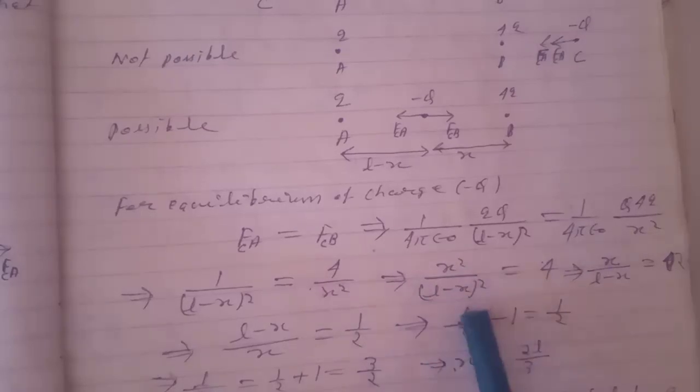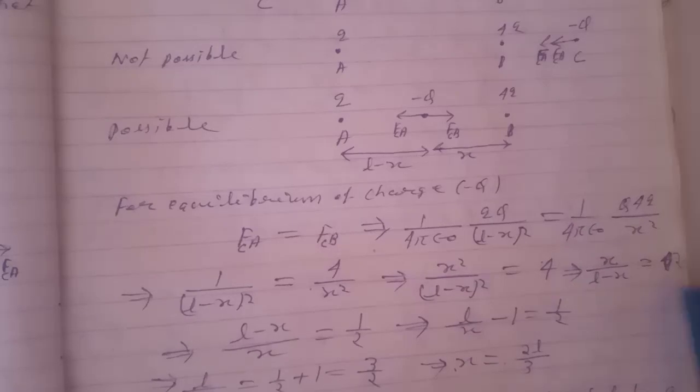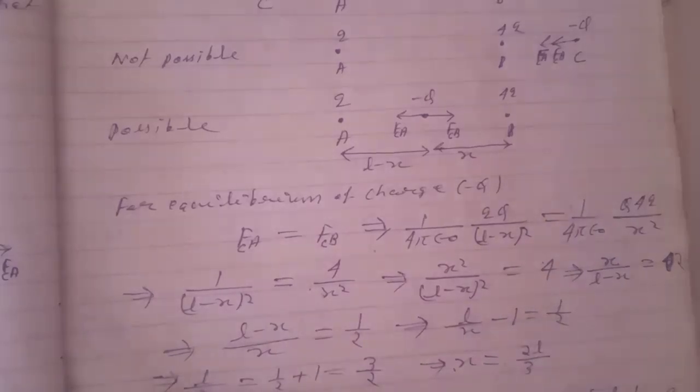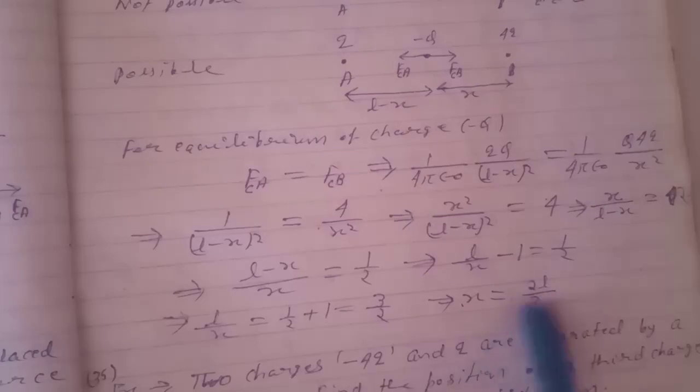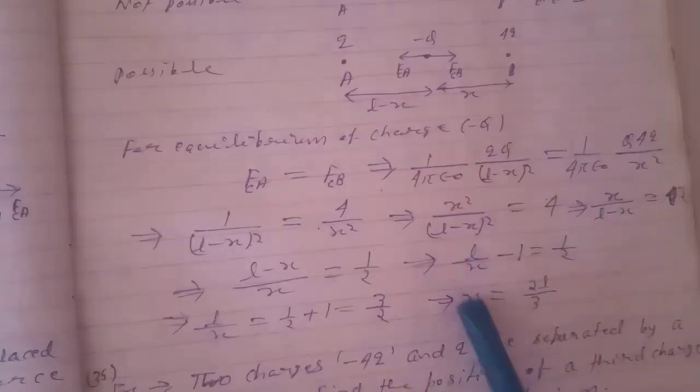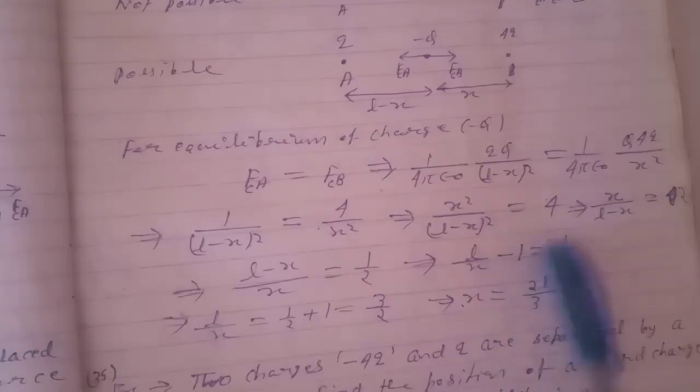or x square by L minus x to the whole square equals 4, or x by L minus x equals 2. This implies L minus x by x equals 1 by 2, or this implies L by x minus 1 equals 1 by 2. This implies L by x equals 1 by 2 plus 1 equals 3 by 2. This implies x equals 2L by 3. So the charge should be placed at a distance 2L by 3 from the B.